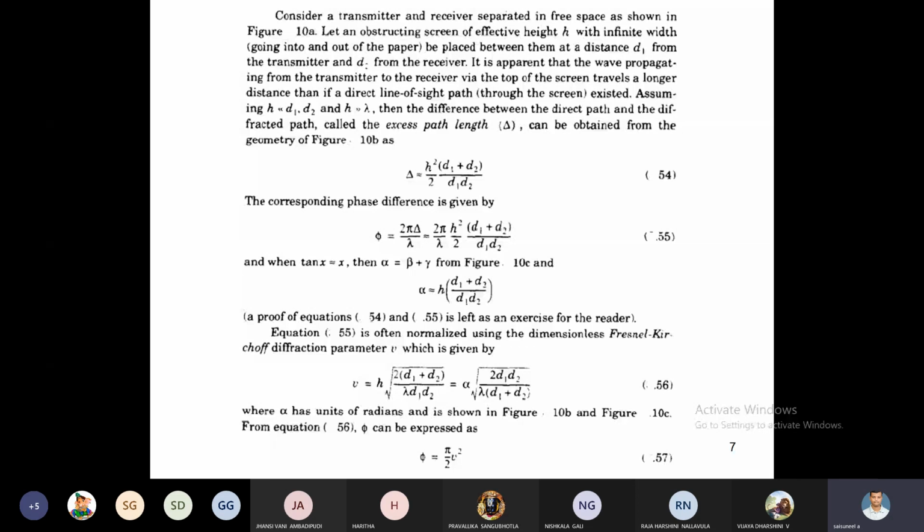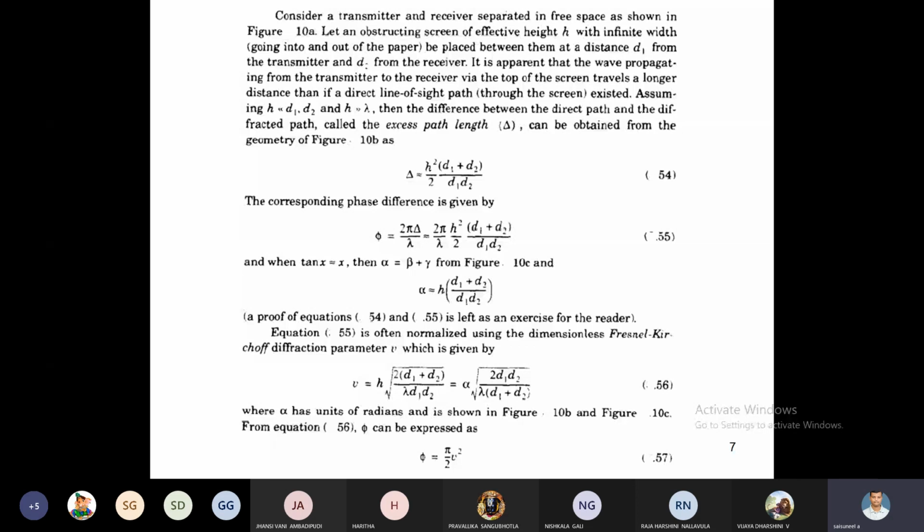Small v is a dimensionless parameter, and it is called the Fresnel-Kirchhoff diffraction parameter, which is v equal to H into root of 2 (D1 plus D2) by lambda D1 D2, which simplifies to alpha multiplied with root of 2 D1 D2 by lambda (D1 plus D2).